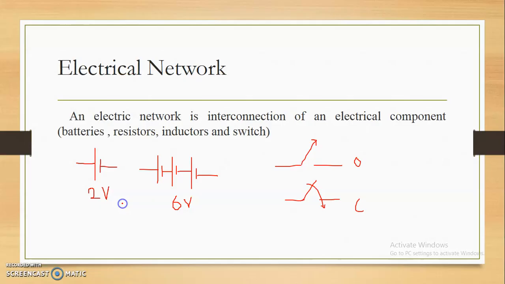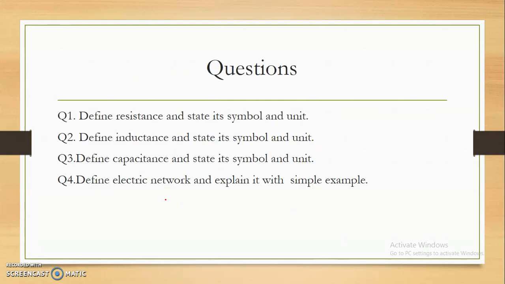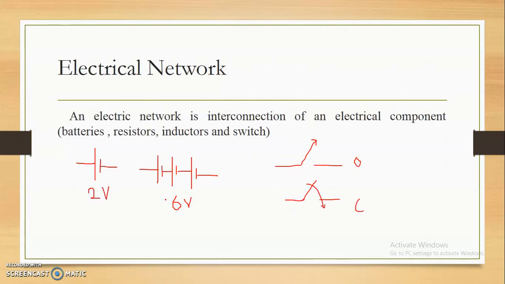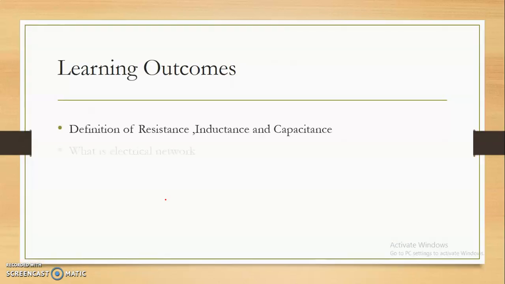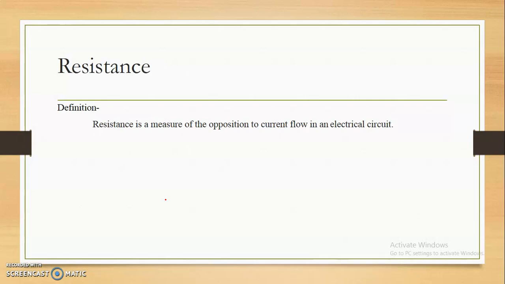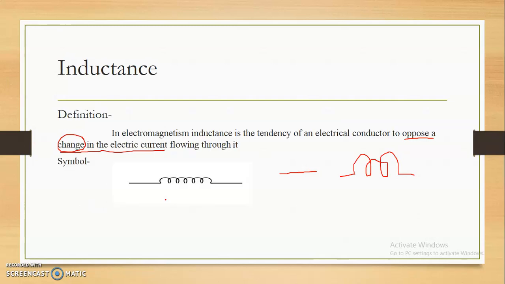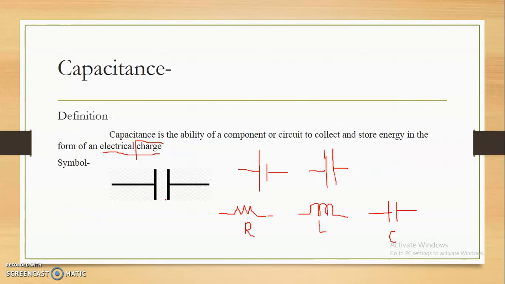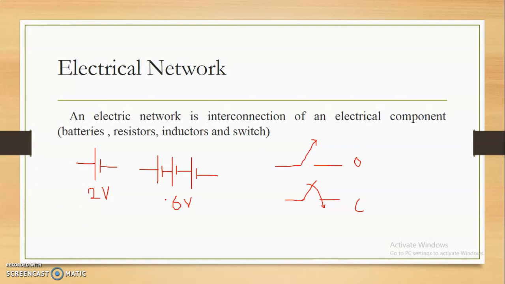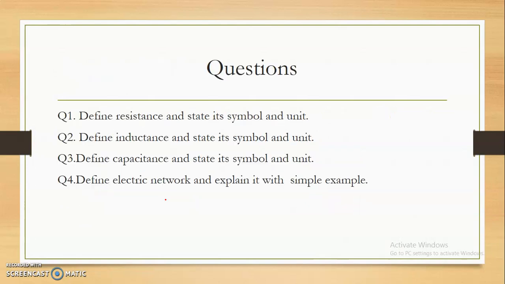Okay. Up to this, we have studied about resistance, inductance, capacitance, and electrical network. Let's revise once more. Resistance is nothing but the opposition to the flow of electric current. Inductance is nothing but the opposition to the change in electric current flowing through it. Then, what is the capacitance? Capacitance is nothing but the ability of the element to store electric charge. And further, the electrical network is nothing but the interconnection of electrical components.